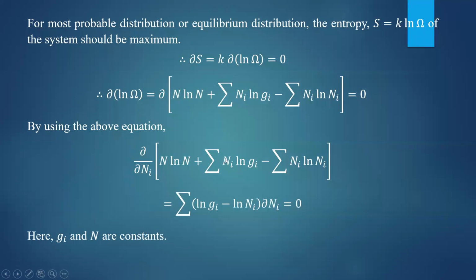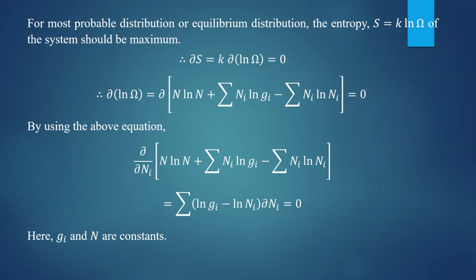Derivative of the second term is summation of ln gi into dou ni. Okay. And the last term, minus ni into ln ni. So if you do that, you will get ln of ni into derivative of ni, that is dou ni. So this equation becomes equal to summation of ln of gi minus ln of ni into dou ni, which is equal to 0, because dou of ln omega should be equal to 0.